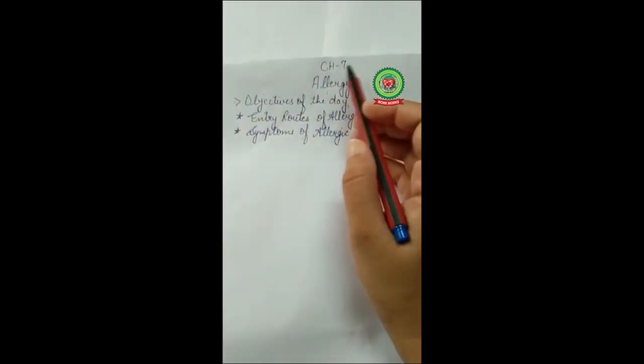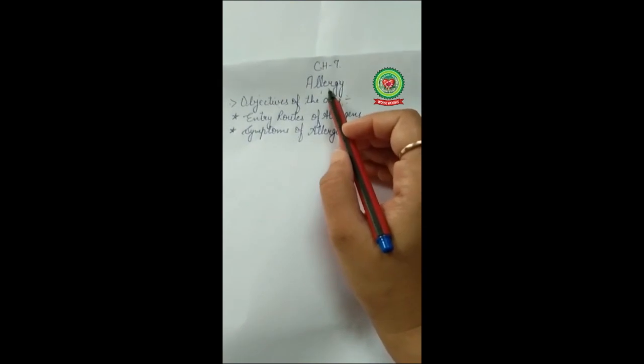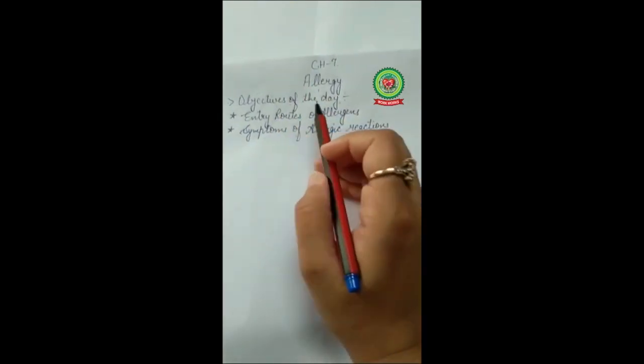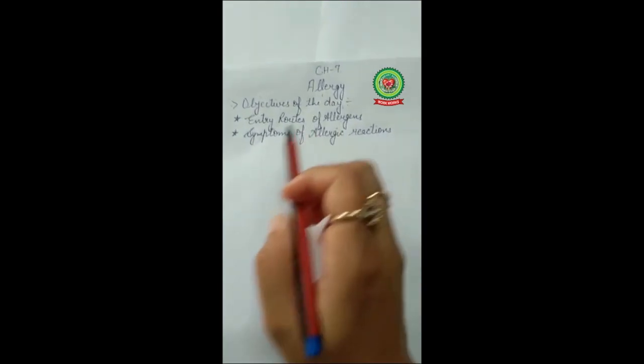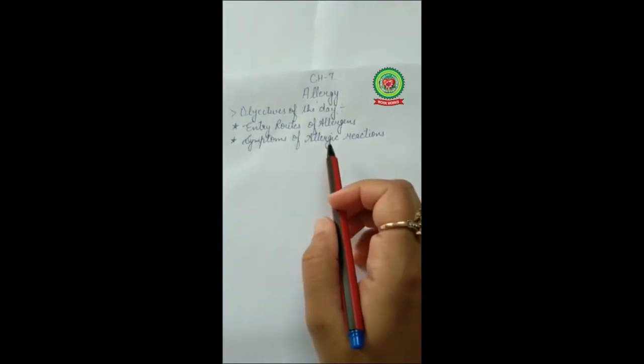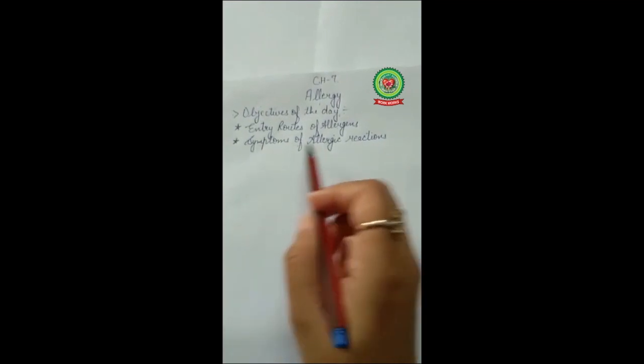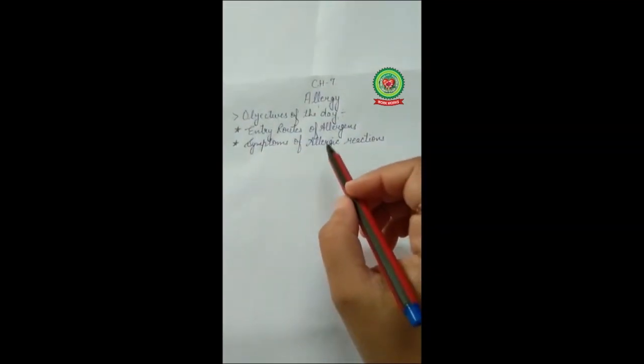Good morning, all of you. Today we are going to discuss chapter 7 of biology, allergy. The objectives of the day are: what are the entry routes of allergens and what are the symptoms of allergic reactions. These two topics we will learn today.